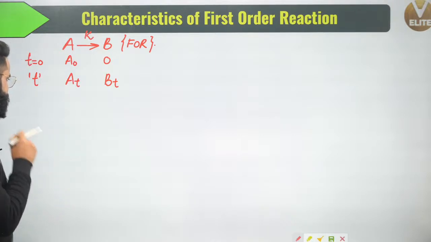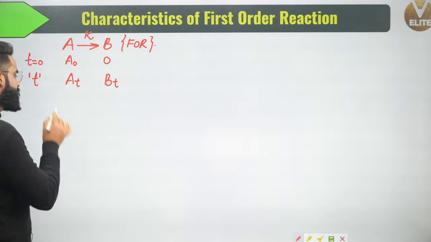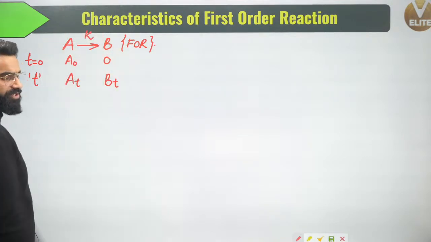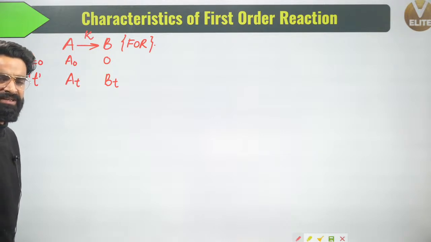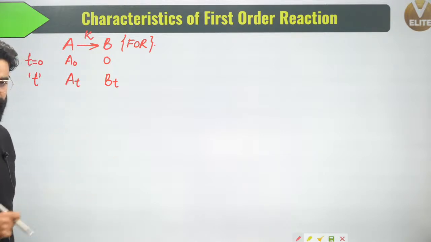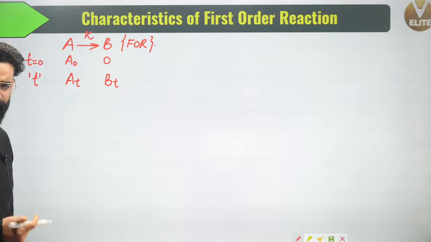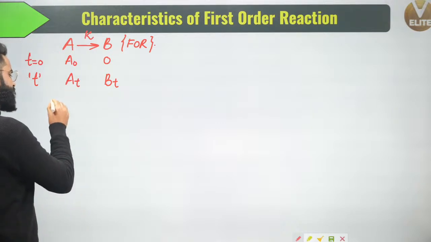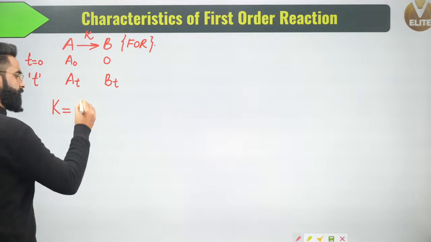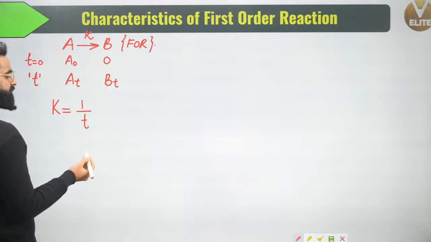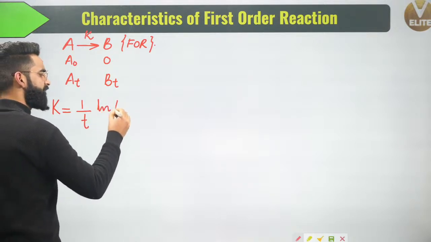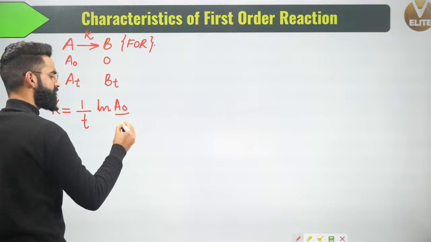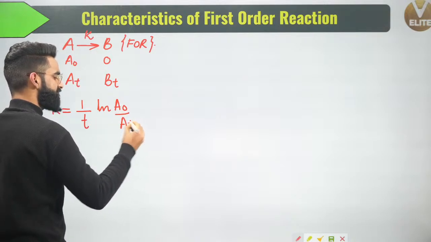Since I have assumed the reaction is of the first order, I'll write the integrated rate equation: the rate constant K is equal to 1 divided by t, ln of A0 divided by At, where A0 is the initial concentration of reactant and At is the concentration at time t.